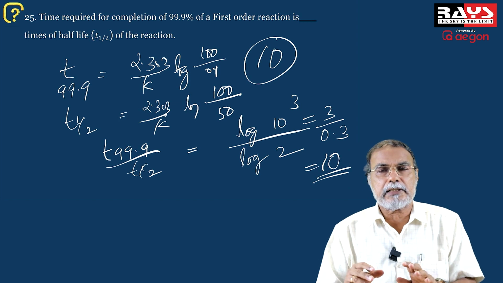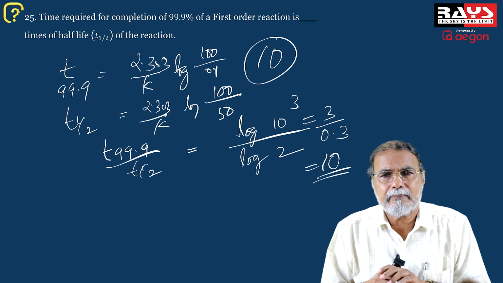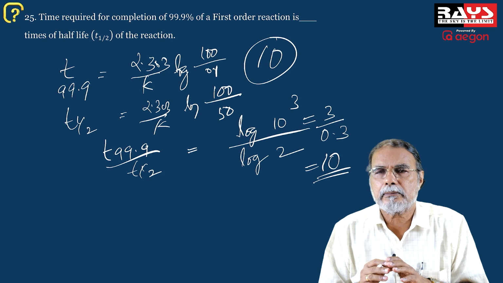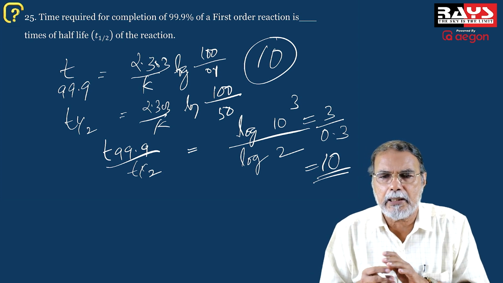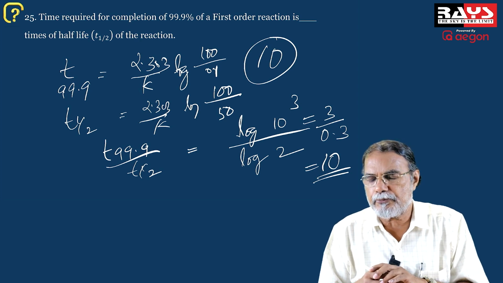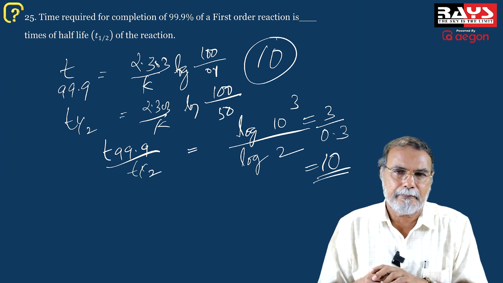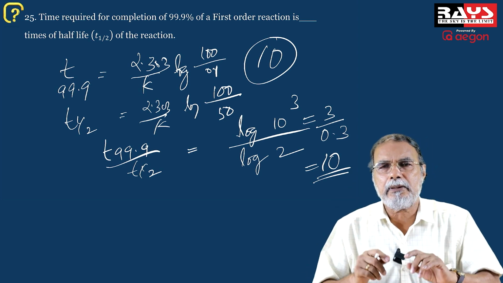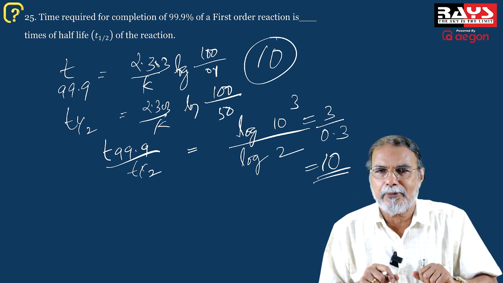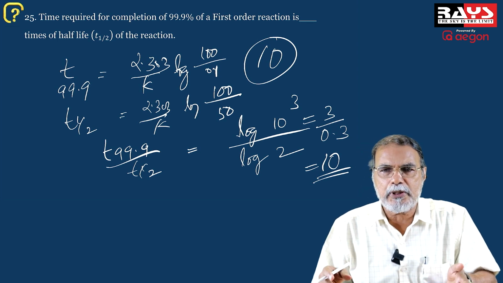Now this is usually taught as a numerical question in the class. But students reading this question many times will have studied this thing by heart, that the time required for completion of 99.9% of a first order reaction is 10 times the half-life. Okay, so if you know this statement, it is only a matter of a fraction of a second to answer this question. And don't worry if you do not remember the statement, you can do it from the first principles by